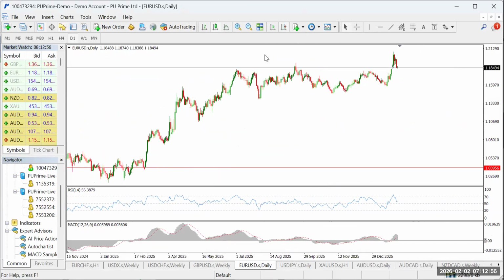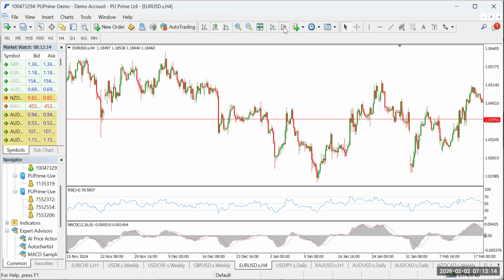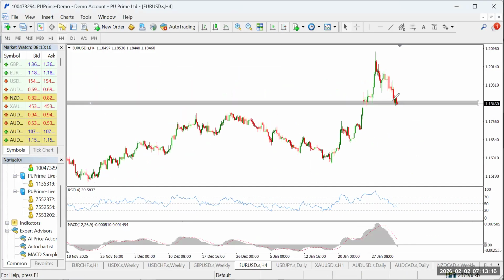Now, on the daily, I'm seeing something. I'm seeing a minor resistance here, which the price seems to be dropping slightly below, but let's still hope it's valid. We have a minor resistance turned support here. So if I go down to the 4-hour, there is the possibility, like I said, that price may retrace before the breakout happens. It's a possibility.